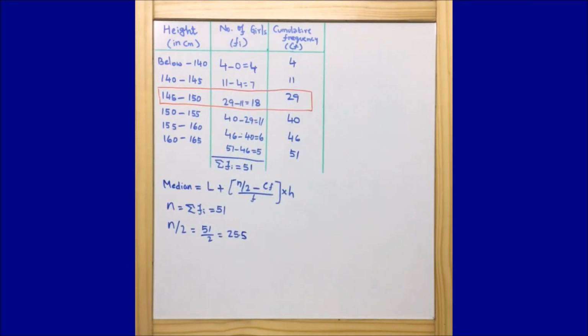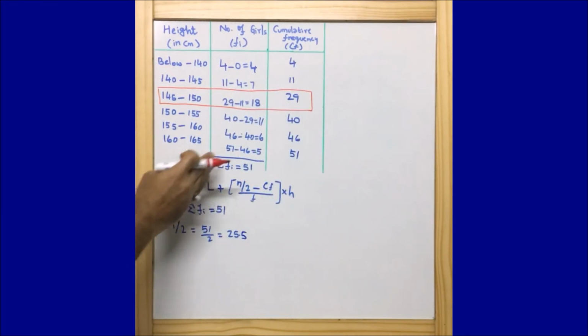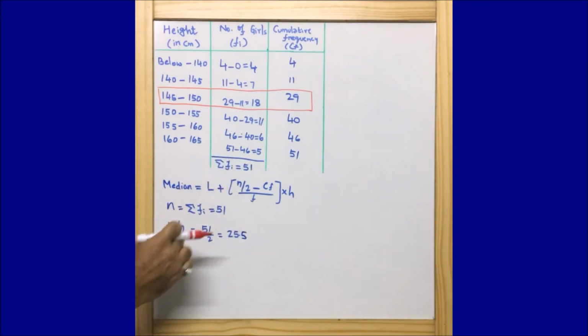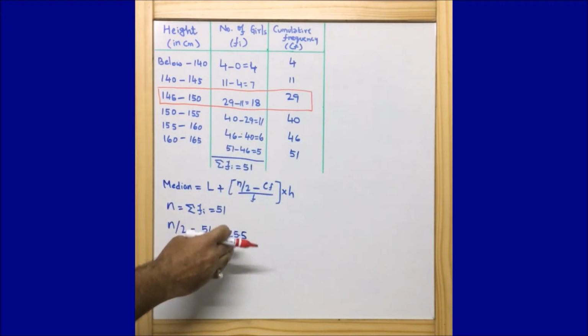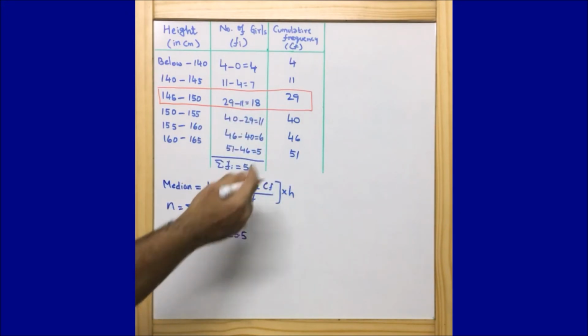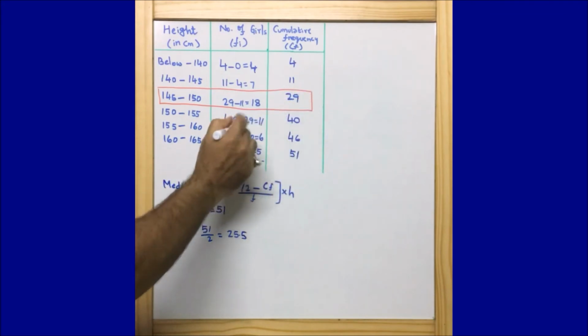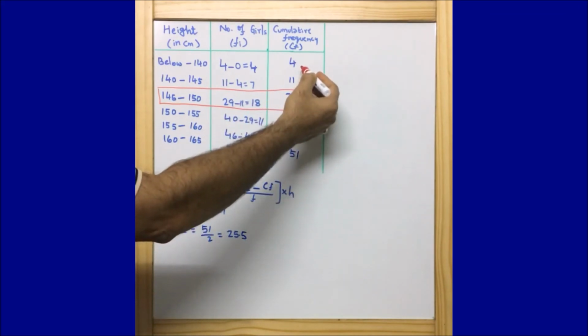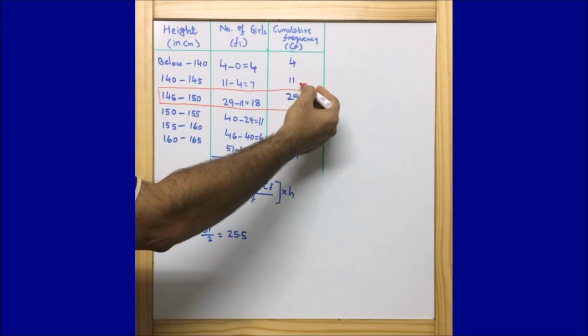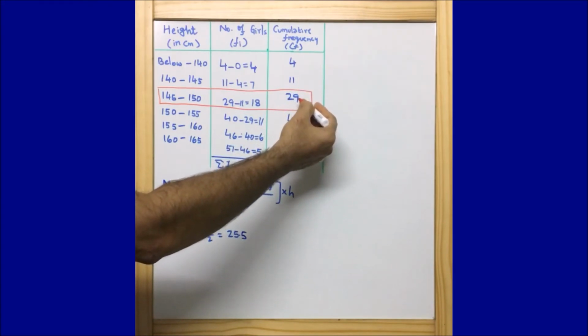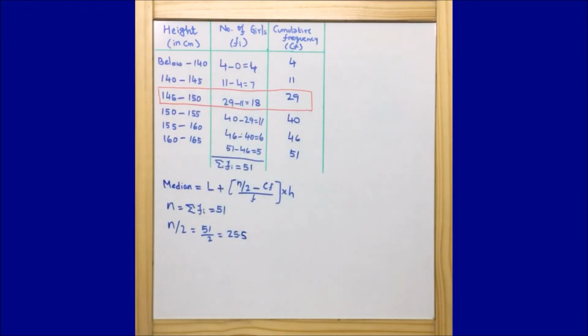Now let me explain once again. First of all, n is the summation of fi, that is equal to 51, and n by 2 is equal to 25.5. After finding n by 2, we should look for where that figure lies in the cumulative frequency column, and we found that it will lie in 29, because 25.5 will not be in 4 and will not be in 11. So definitely our 25.5 lies here, and this is the class. We got the class interval 145 to 150.